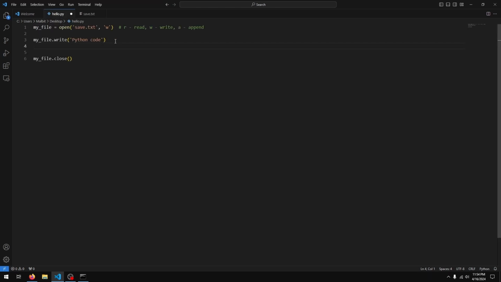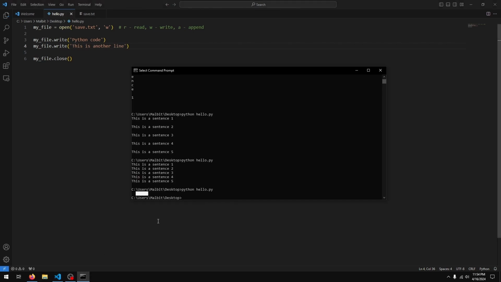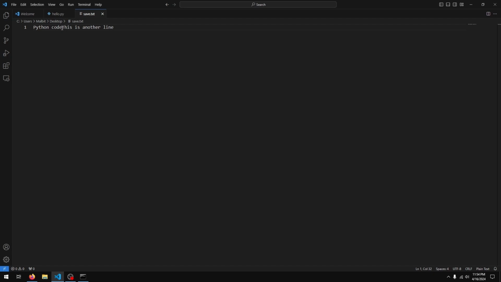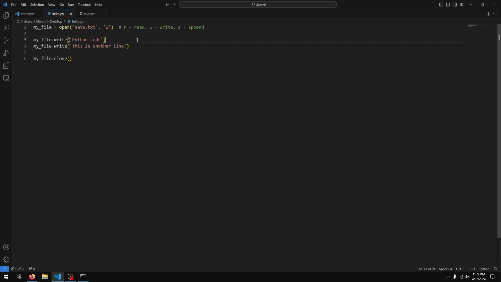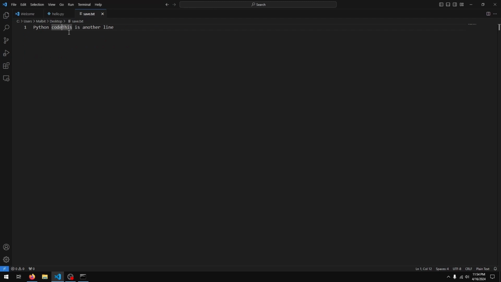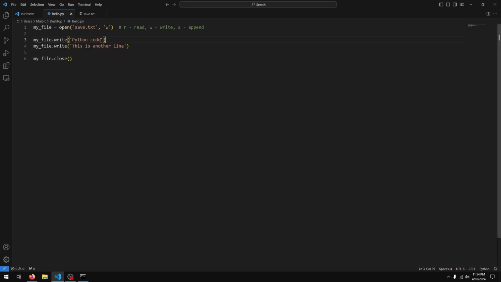If I do another myFile.write, this is another line. Run. You see that we get this is another line attached to the first line that we had entered into the file, Python code. So how can we add a line? There are two things we can do.